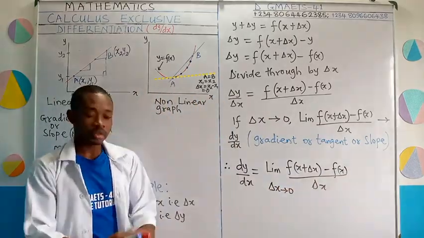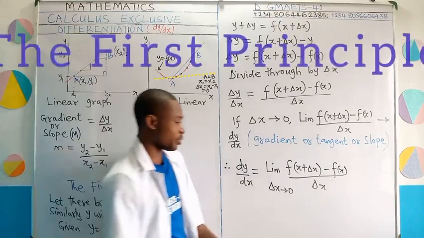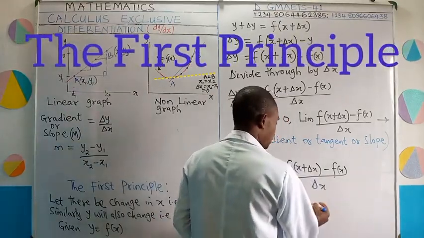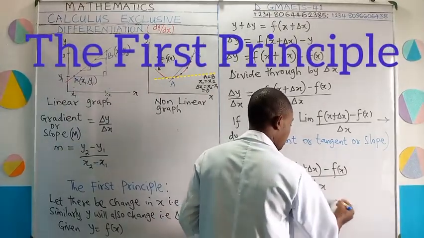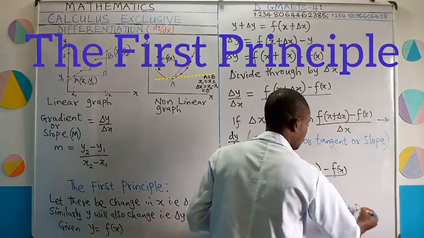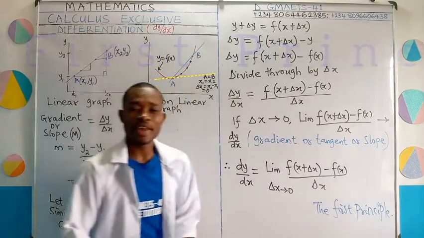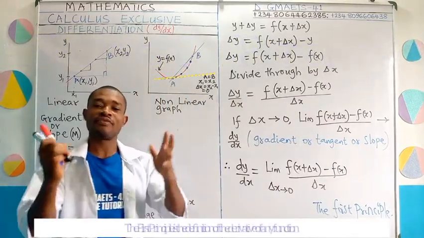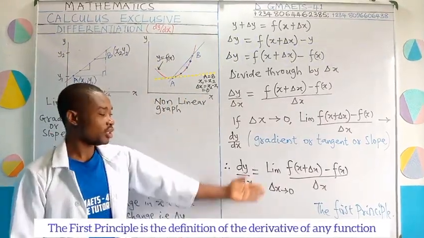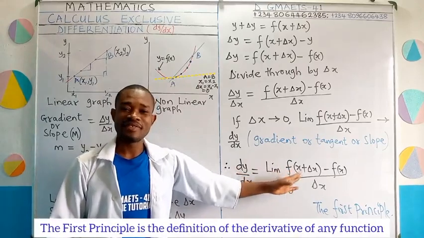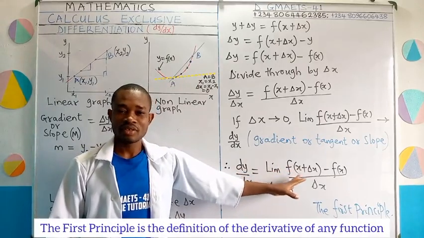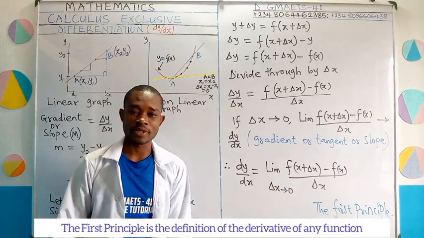And this is what we call the first principle. I'm going to indicate that, the first principle. So whenever you are to carry out any differentiation from first principle, you can use this formula directly. This is the formula called the differentiation from first principle.